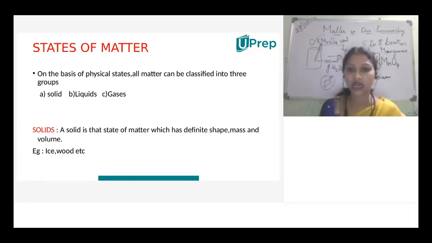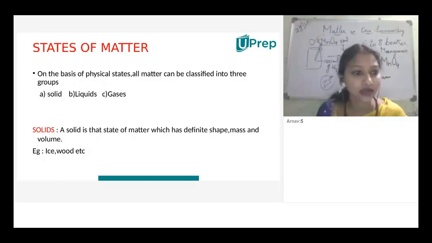Next, this is our present topic for the session 2. It's nothing but states of matter. What do you mean by states of matter? How many states of matter are there, children? In general, it's solid, liquid, and gases. One more state is the plasma. Yes, there are 4 states. According to your standard, we'll go a little bit in depth with the 3 states, and one more state is also there. That also we'll discuss.